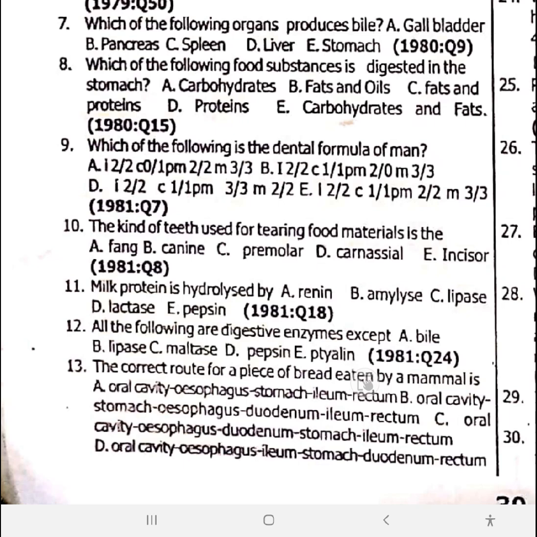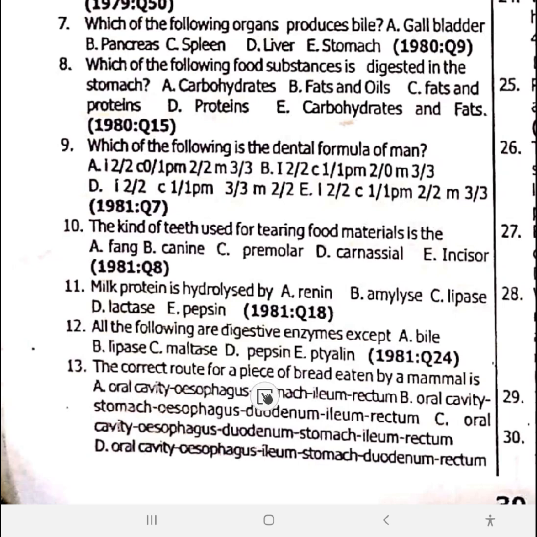Next, the bile helps to emulsify fat and oil by reducing their surface tension. And lastly, the bile also adds water to the chyme for it to become chyle. Chyle is spelled CHYLE. So number 12 is option A. All the following are digestive enzymes except lipase.